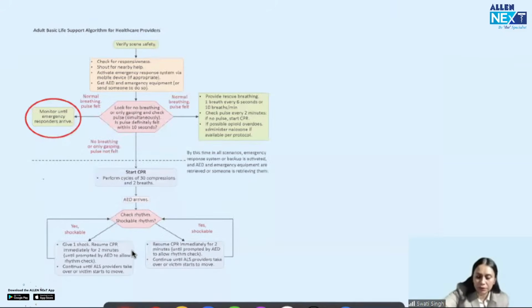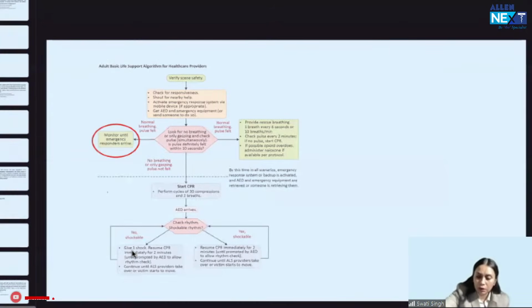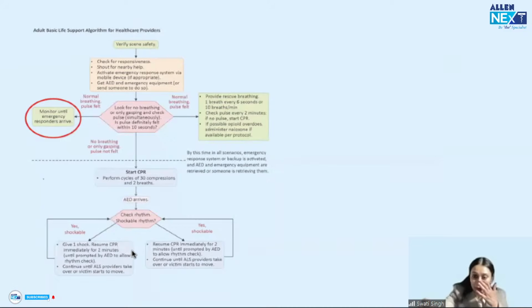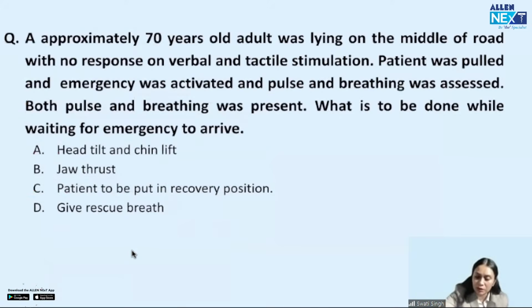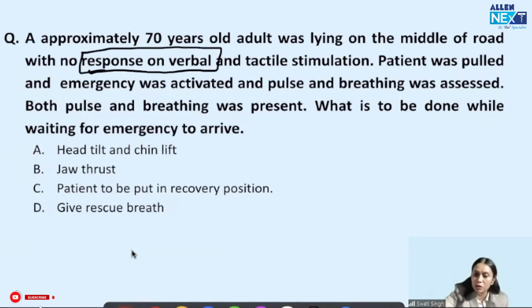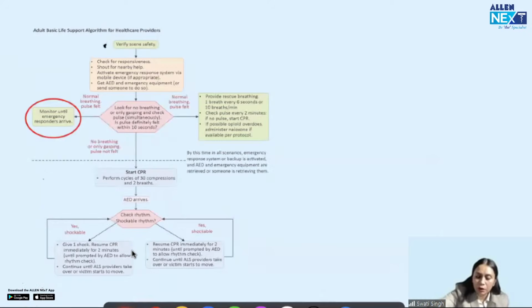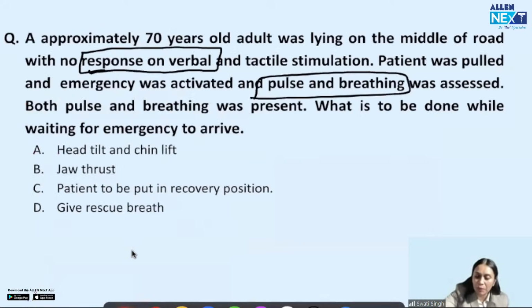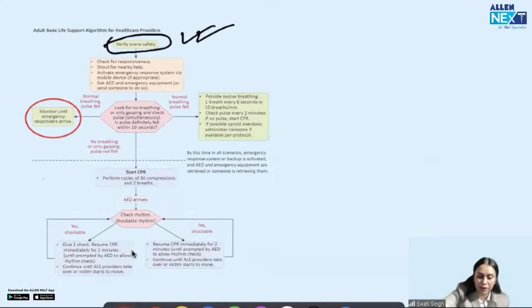And if you see this is the BLS protocol. In the BLS protocol, this patient was unresponsive, had no response, but had pulse and breathing. So in the BLS approach, we verify scene safety. It happened in the middle of the road. So what did I do? I pulled the patient to the side of the road. So I did scene safety.